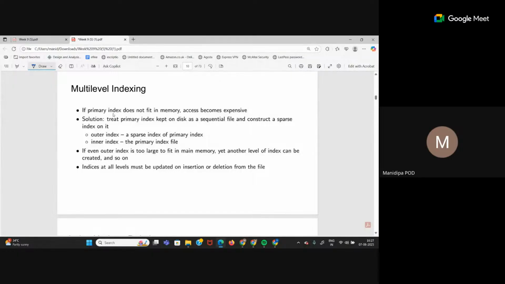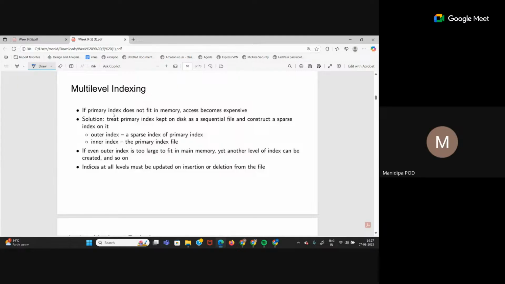Multi-level index, when do we have it? When the primary index is so big that it doesn't fit in the memory, so the access becomes more expensive. My whole idea of indexing is based on wanting faster, cheaper access, so I don't have to go through the entire table. If my index also becomes that huge, then there is an extra overhead cost of searching in the index itself. To avoid this cost, we have this multi-level index.